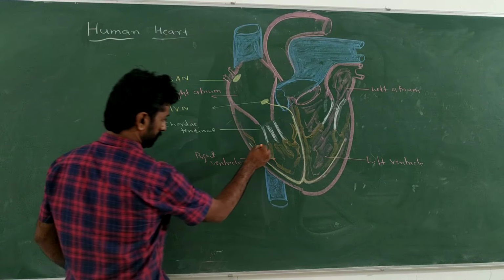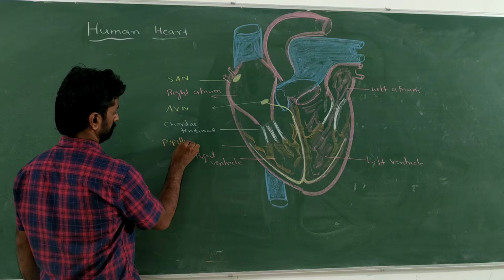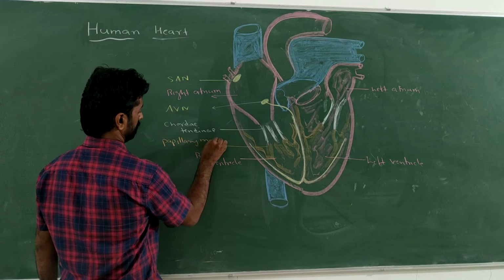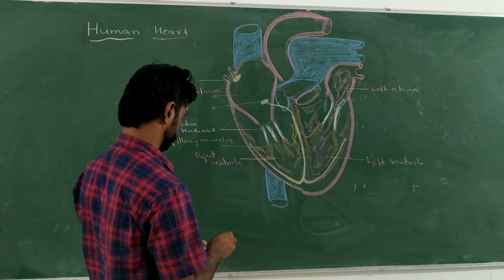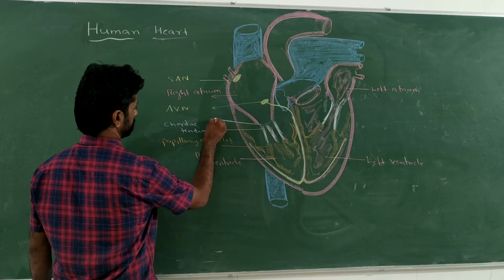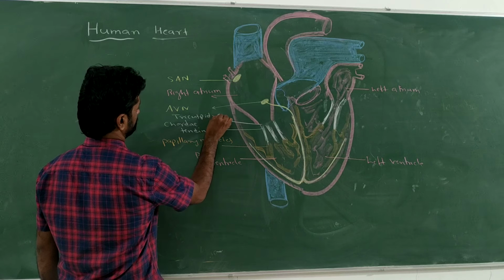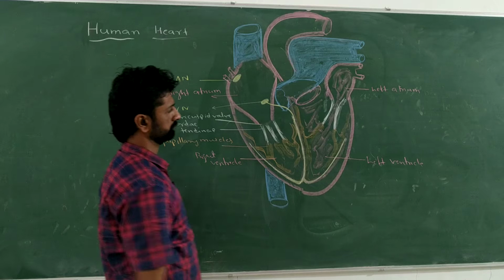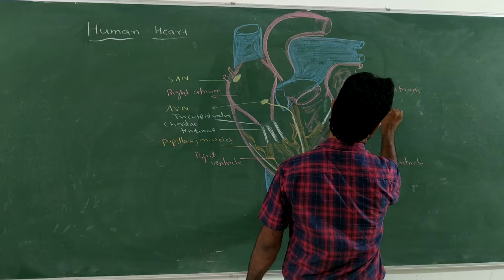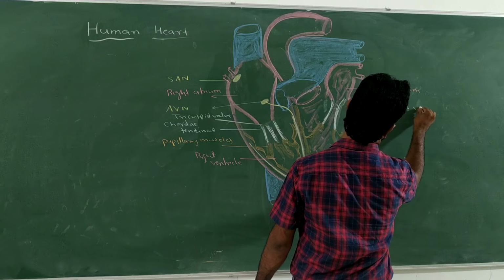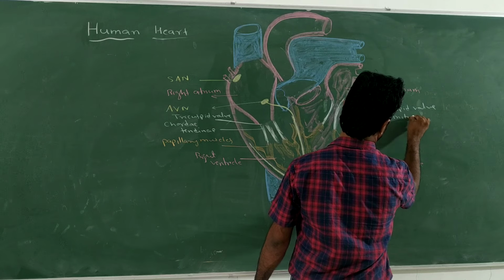These muscles are papillary muscles, and this valve is the tricuspid valve, and this is the bicuspid valve. Bicuspid valve is also called the mitral valve.